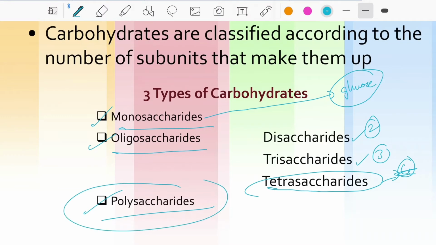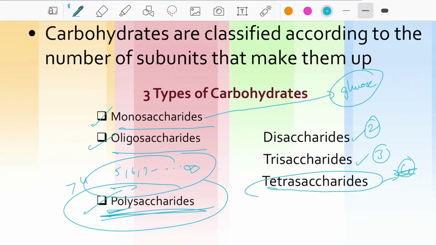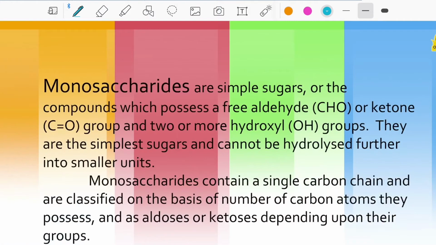And polysaccharides means greater than 4, that is 5, 6, 7 to infinity, connected with bonds in a polymer structure. In the term itself we have poly, which means many. Di means 2, tri means 3, tetra means 4. This is the basic classification of carbohydrates: monosaccharides, oligosaccharides, polysaccharides.